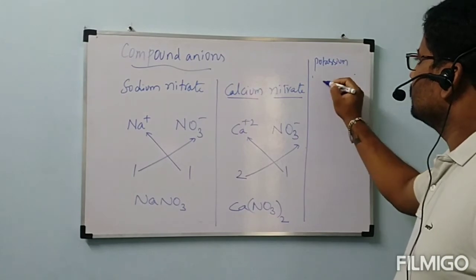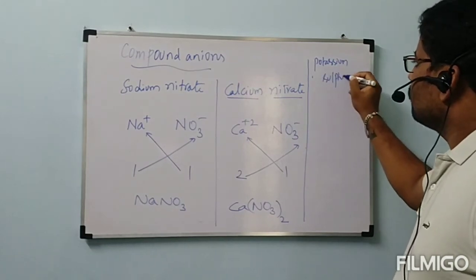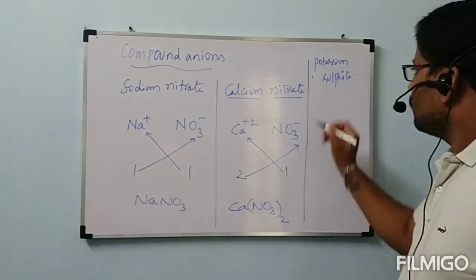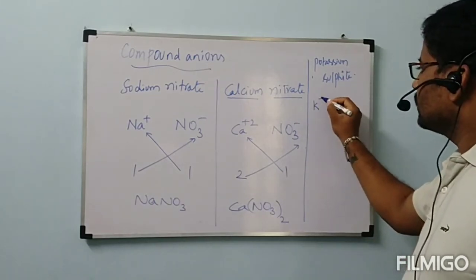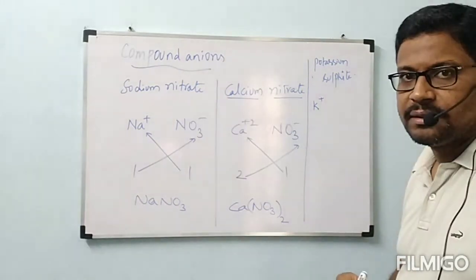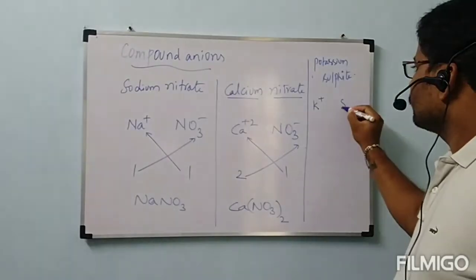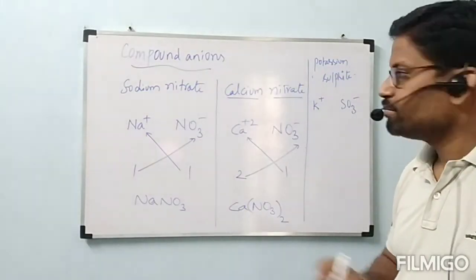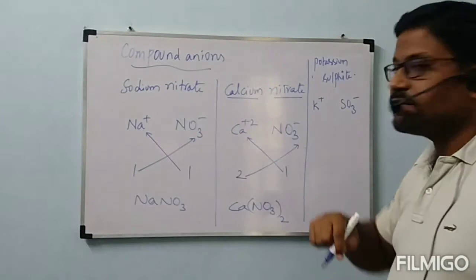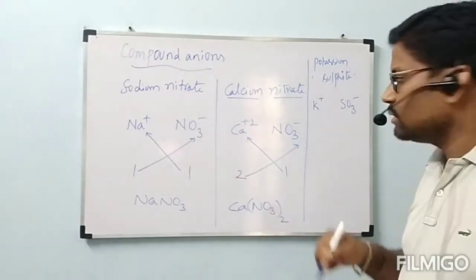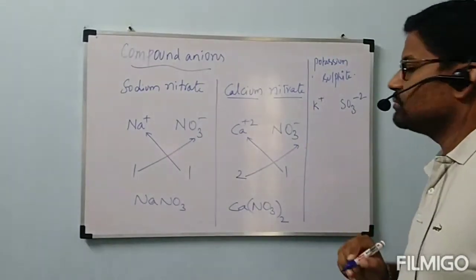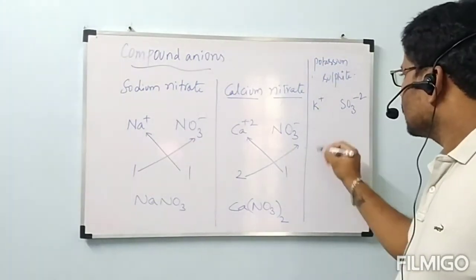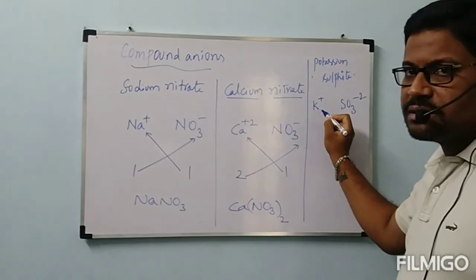Potassium sulfite. What is the potassium charge? K+. Sulfite, SO3 minus 2. Sulfate, the previous one, we wrote as SO4 minus 2. This is SO3 minus 2, sorry. Sulfite, SO3 minus 2. Okay, now K+, what is the charge present on potassium? +1.